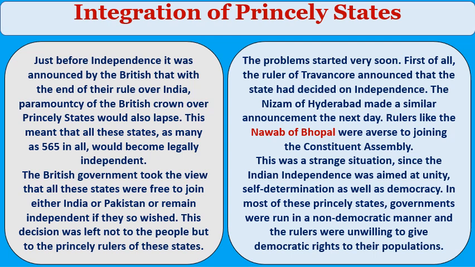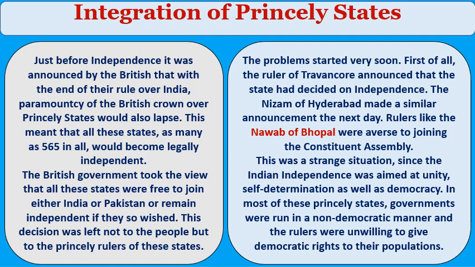While declaring independence, the British granted independence to the British Indian territory, but one option was given to the princely states. They could join the Dominion of Pakistan, or they could join the Dominion of India, or they could remain independent as independent states.